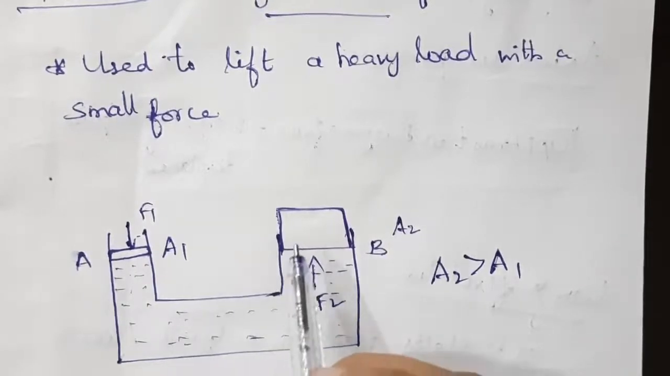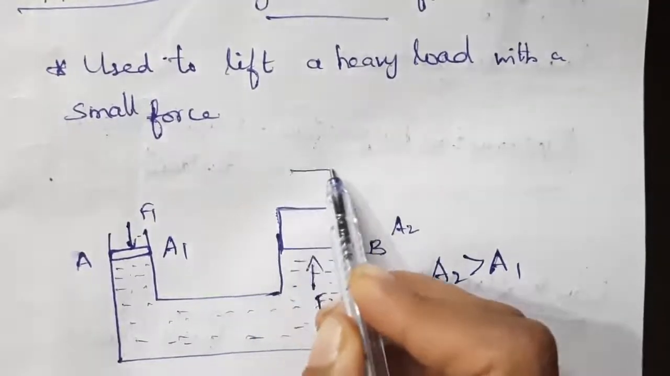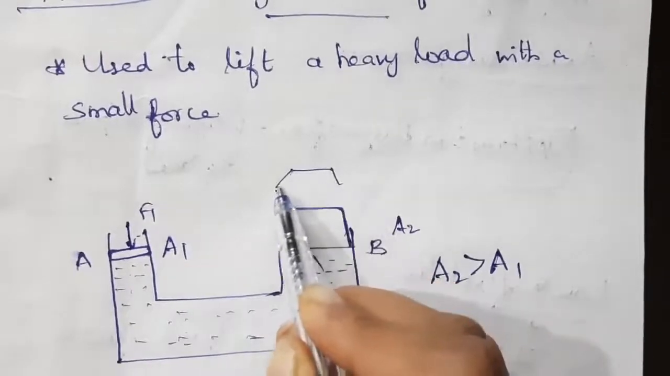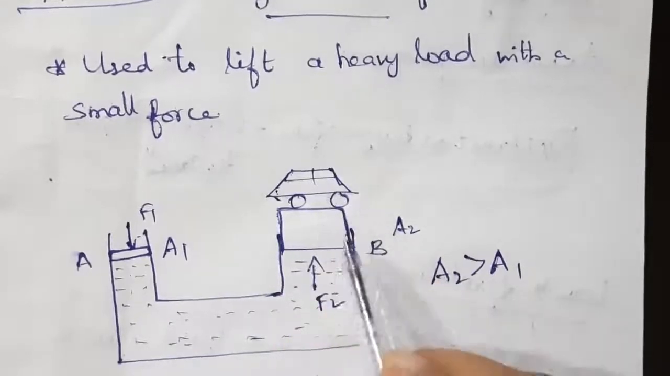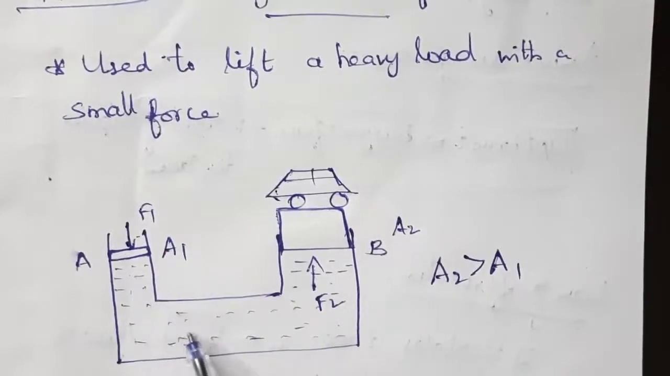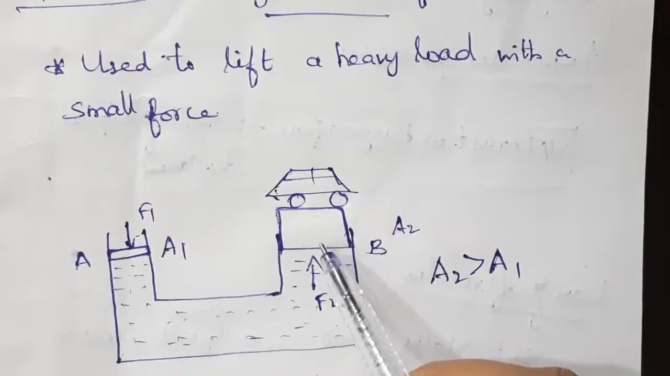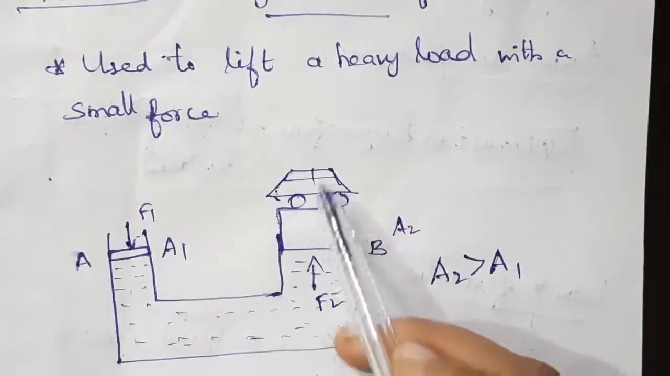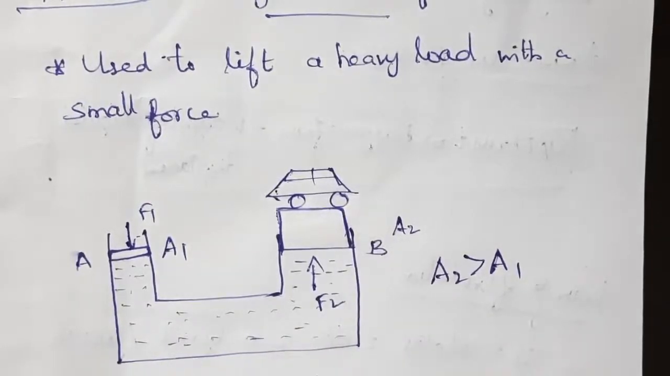Suppose an object, consider a car, is placed above piston B. When you apply a downward force here, this will change the pressure. It increases the pressure in the liquid and creates an upward force in pipe B. So piston B will move upward, which is used to lift this vehicle a little higher. This is known as the hydraulic lift.